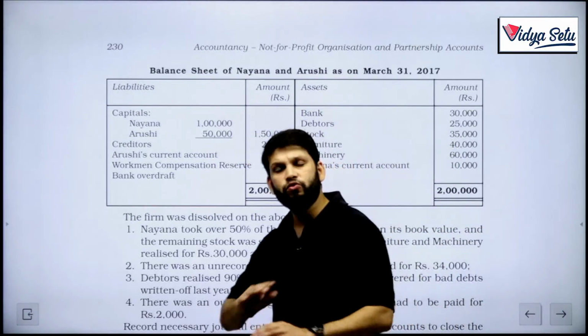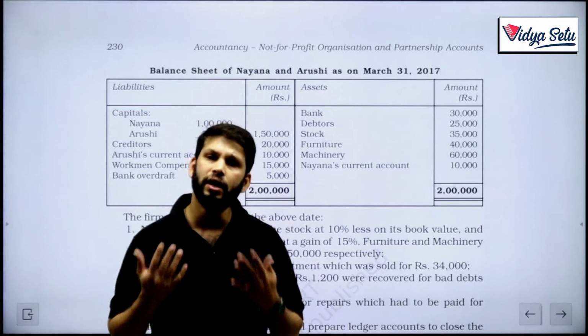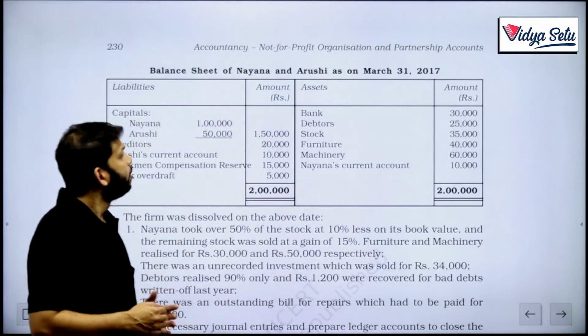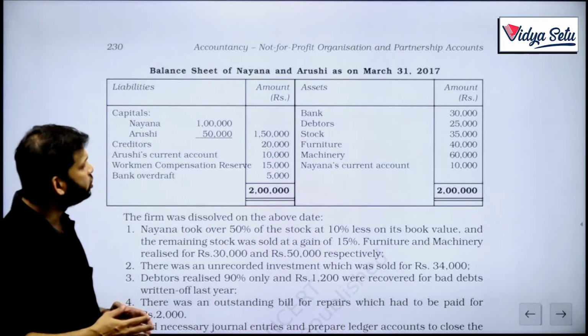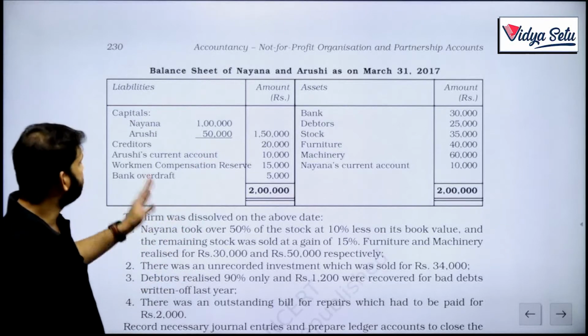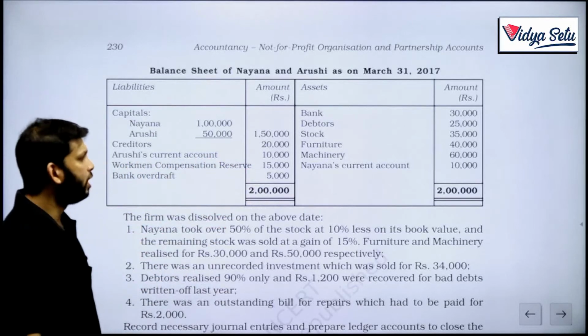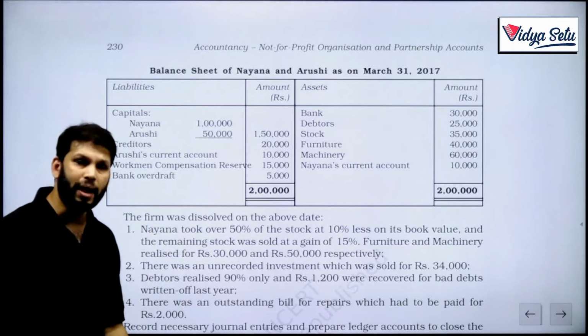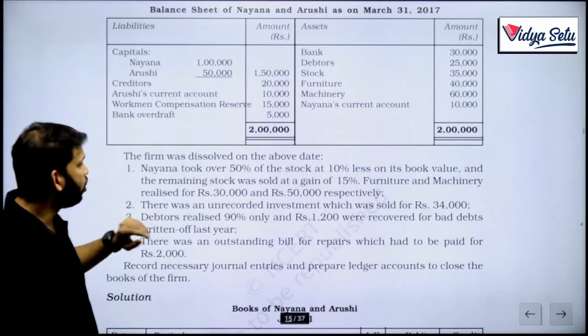Arushi's current account will finally be adjusted from her capital account. Bank, debtors, stock, furniture, machinery, and Nayan's current account as well. So she has a credit balance, he has a debit balance. Nayana is having a debit balance. The firm was dissolved on the following date.